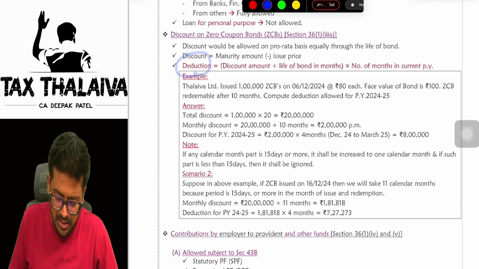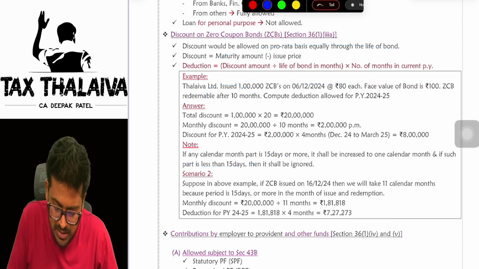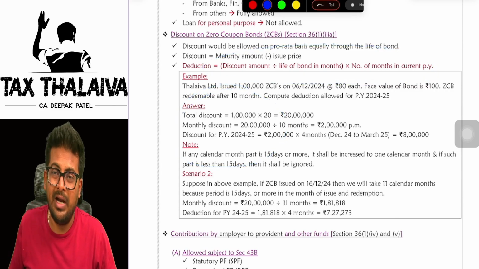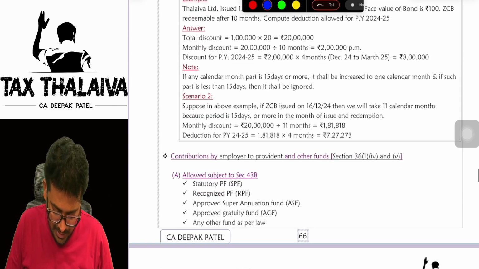How to calculate the deduction, sir? The deduction is very simple. There is a very simple formula, and I've given an example also. You can have a look. Discount amount divided by life of the bond in months, into the number of months in the current previous year. If you do that, you will get it.